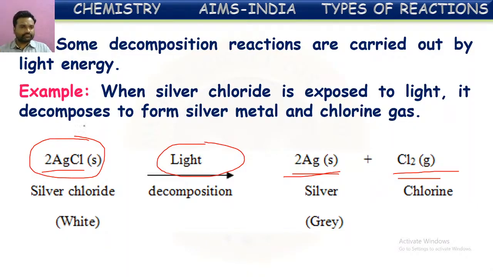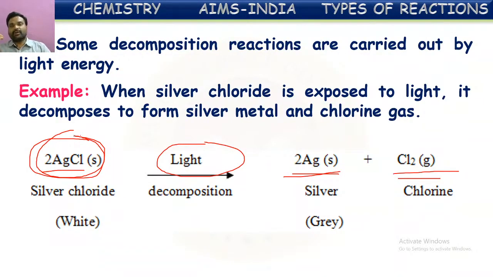That is why this silver chloride chemical substance is always stored in brown colored or dark colored glass bottles. We can see so many chemical substances in the chemical laboratory. Out of them, if you observe silver chloride, it won't be stored in transparent glass bottles. It is always stored in brown colored or dark colored glass bottles, because if it is kept in a transparent glass bottle, because of the sunlight, the silver chloride present in that bottle splits into silver and chlorine.